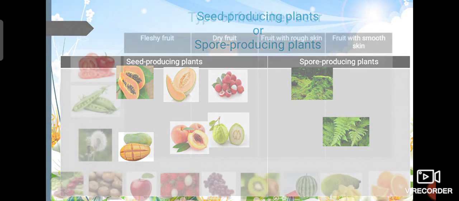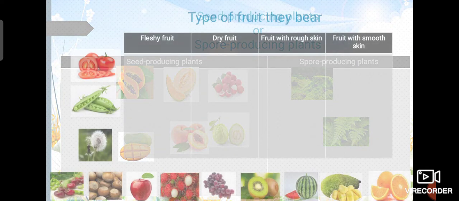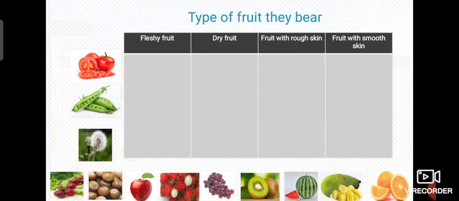Next, based on the fruit they bear, we divide fruit into four different types. First, the fleshy fruit, dry fruit, fruit with rough skin, and fruit with smooth skin. Now let's take a look.